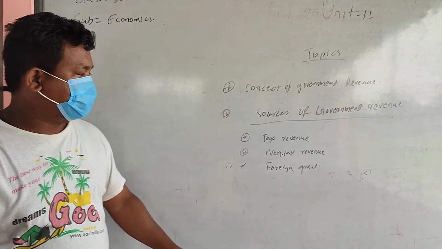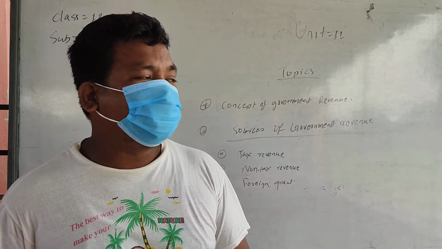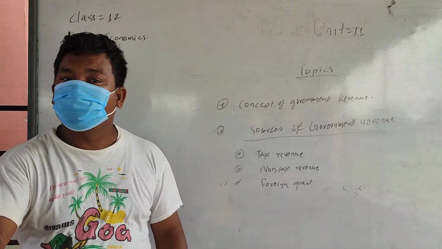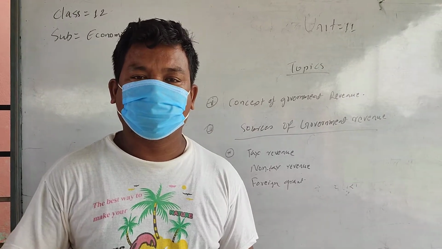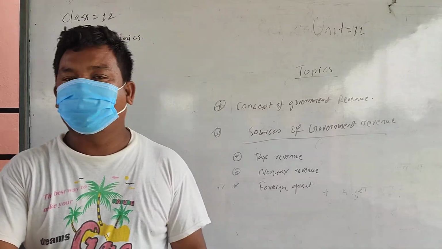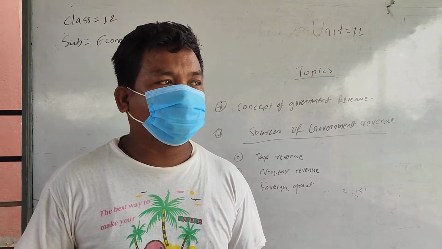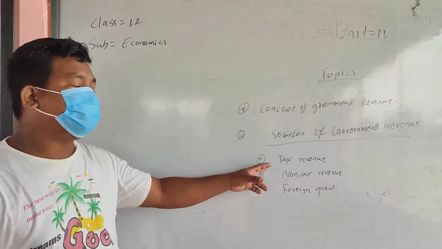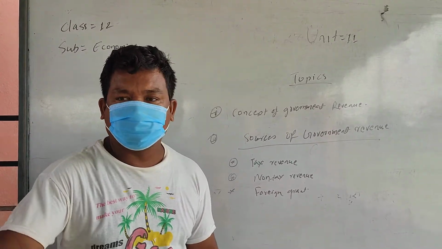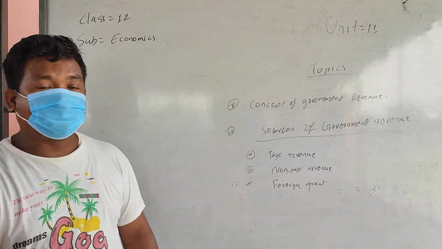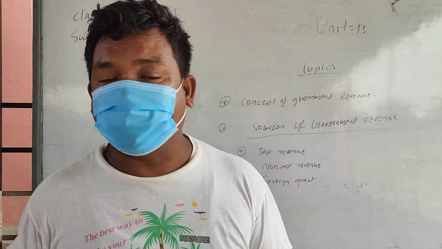Now you all know what tax is. I think tax is the compulsory payment which the public should make to the government. That tax which the public should pay to the government is also income of the government. When we talk about tax revenue, there are many types of taxes which the government collects from the public. Especially, there are two types of tax: direct tax and indirect tax.